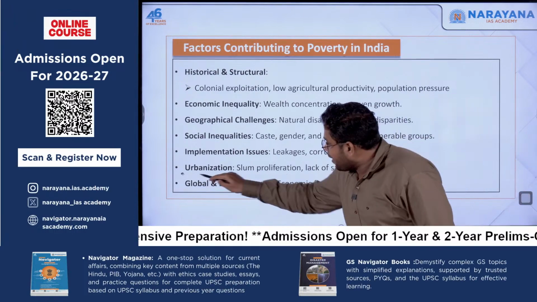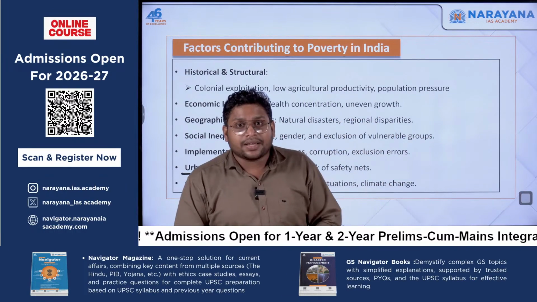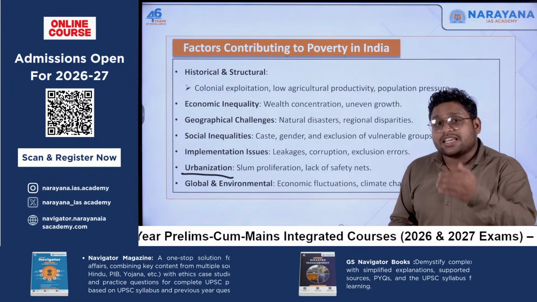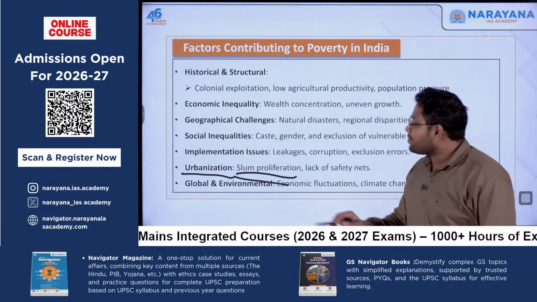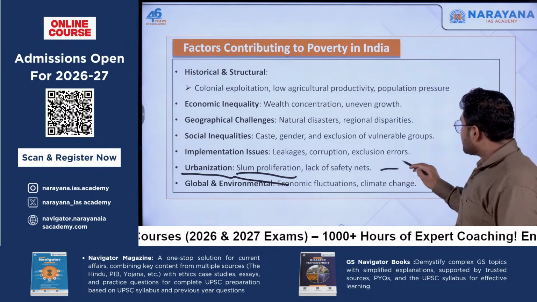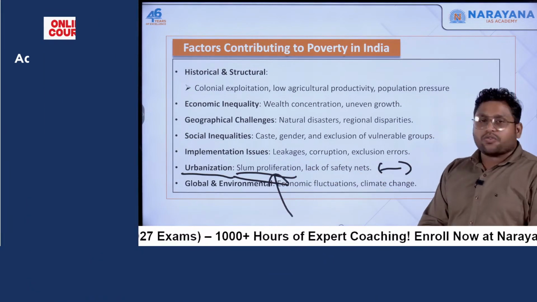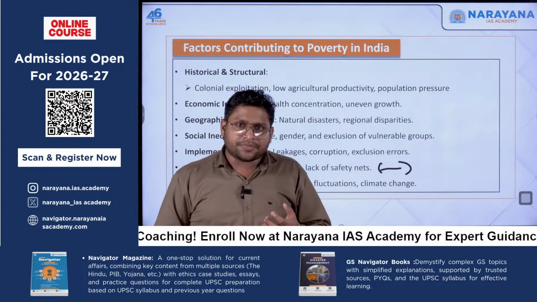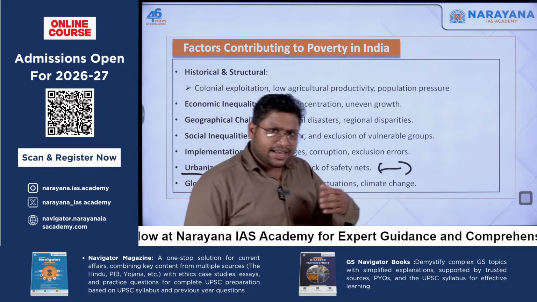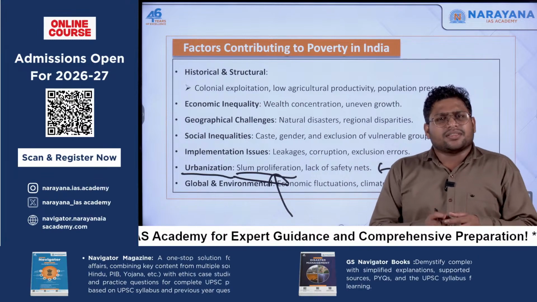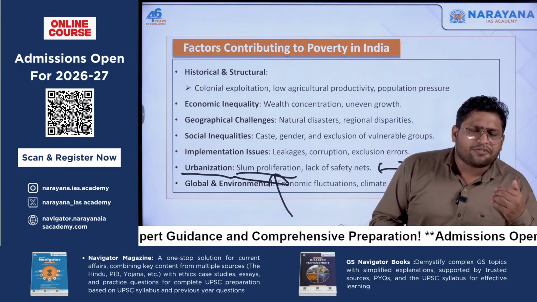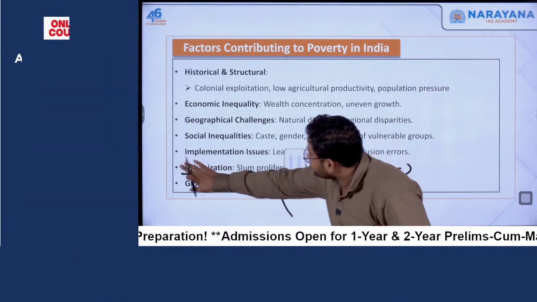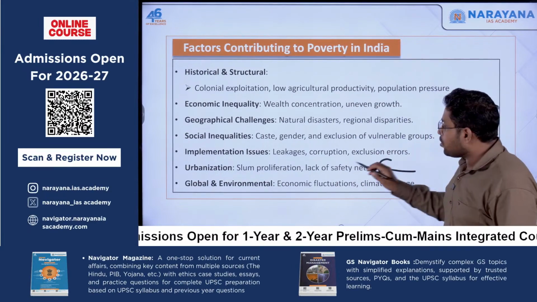Then we have urbanization. Now we say urbanization is a good thing. It is a good thing in economic terms. The city is growing, but as the city grows, we also see the slums growing. And slums showcase a poverty cycle which exists over there. Those people living in these slums do not have any kind of safety net, any kind of social security as far as their health and education are concerned. There's nothing. They do not even have any kind of insurance, or any kind of support in terms of job security. So urbanization is also a reason.